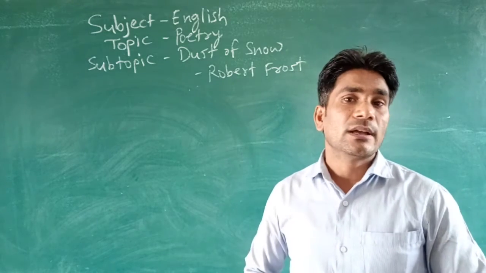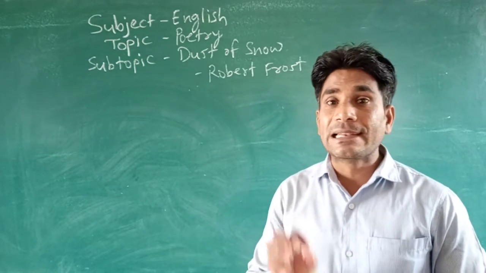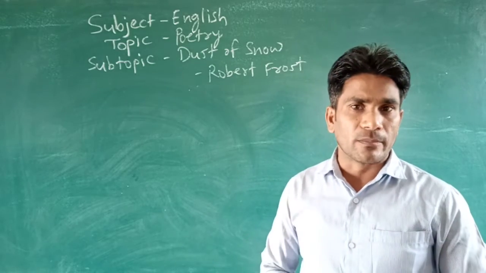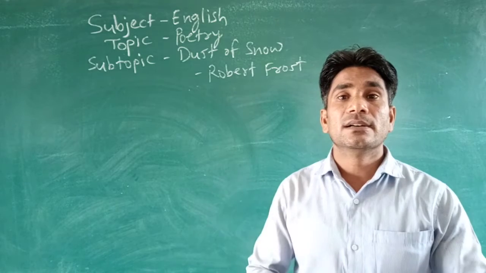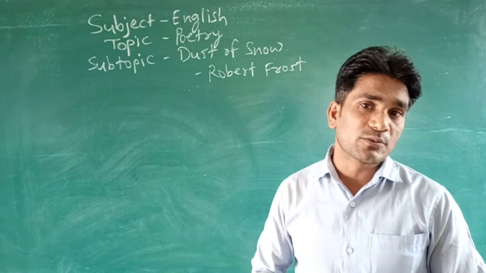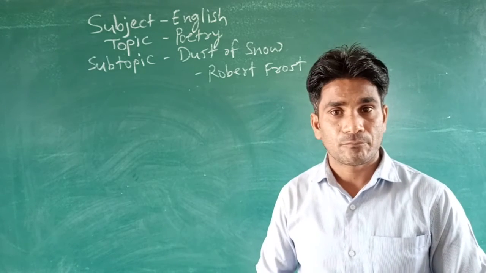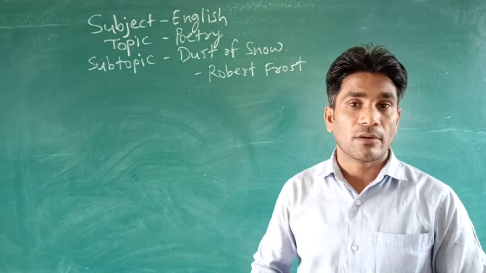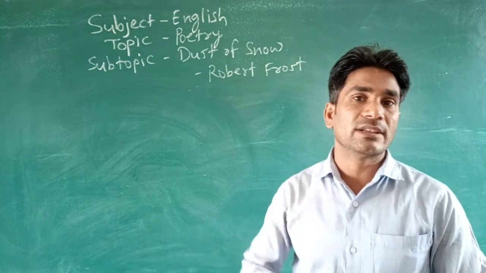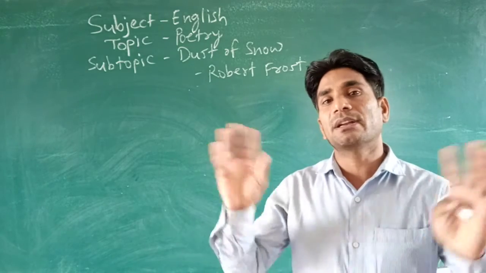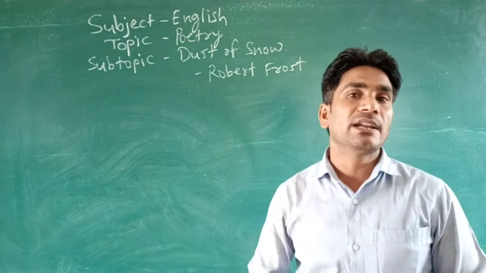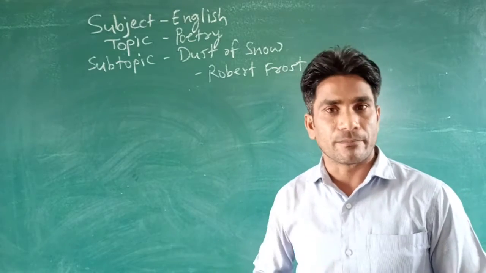Again, two things are not clearly mentioned in the poem. First, where the tiny particles of snow fell on the poet, whether on his head or on his shoulder or somewhere else. It is simply said some tiny particles of snow fell on him.